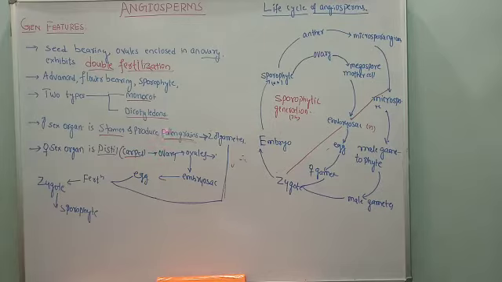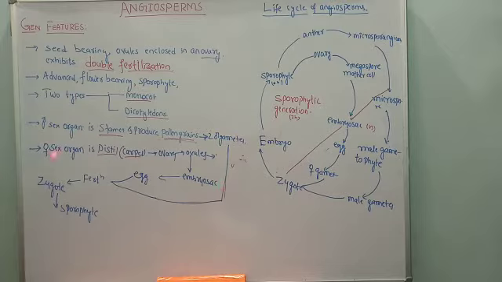The stamen has anther and filament, and in the anther pollen grains are produced. Further, pollen grains germinate and give rise to the male gametophyte. So pollen grains are also known as male gametophyte, and later on they produce two haploid male gametes.